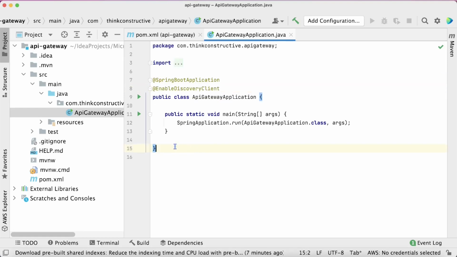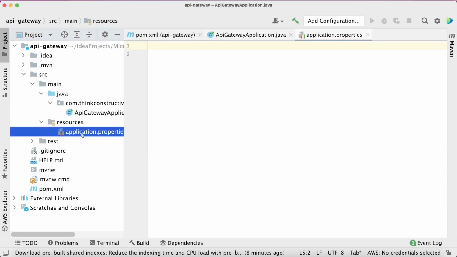What is the next step? What is the purpose of API gateway? To route the incoming request to the respective service. That means somewhere we should be writing its routing, that upon what basis it should map the request to the targeted URL. Alright, so for that we will go to resources.